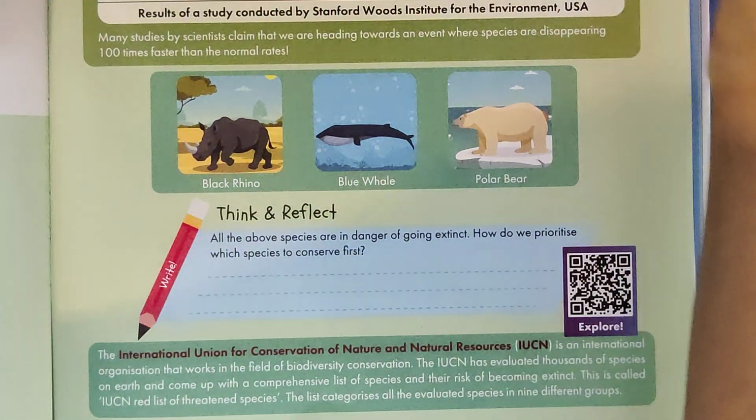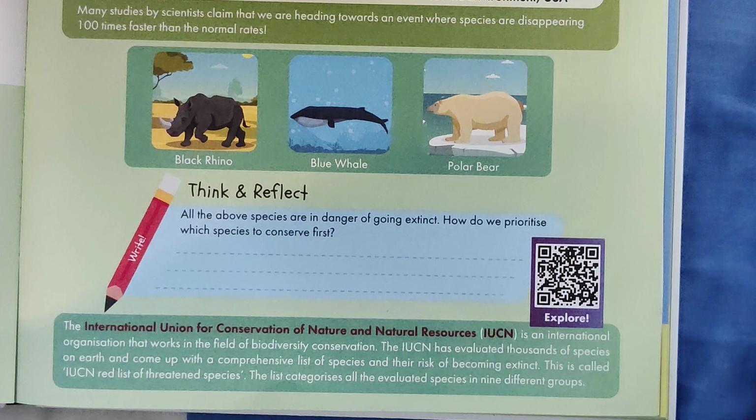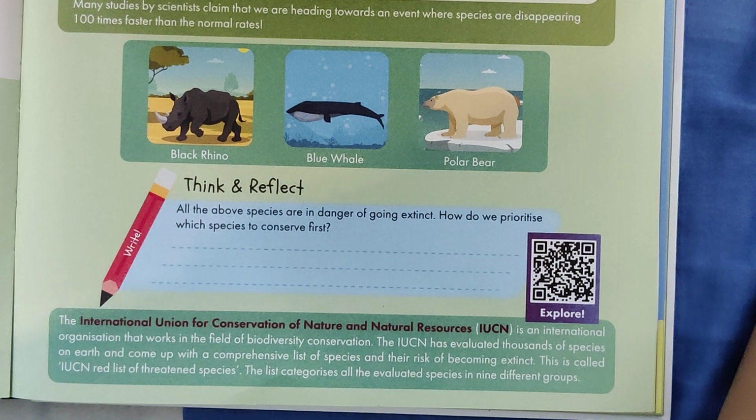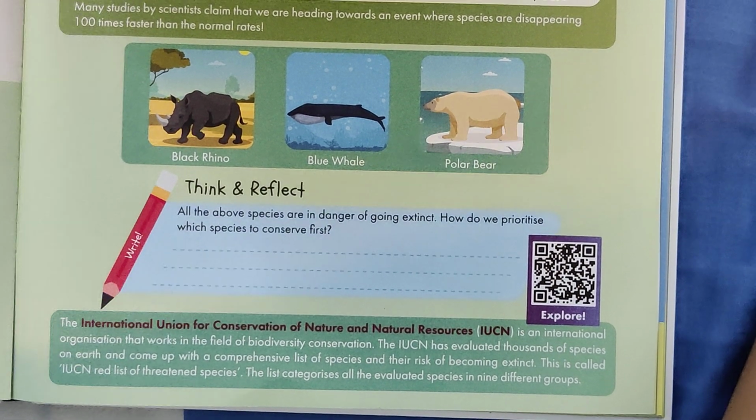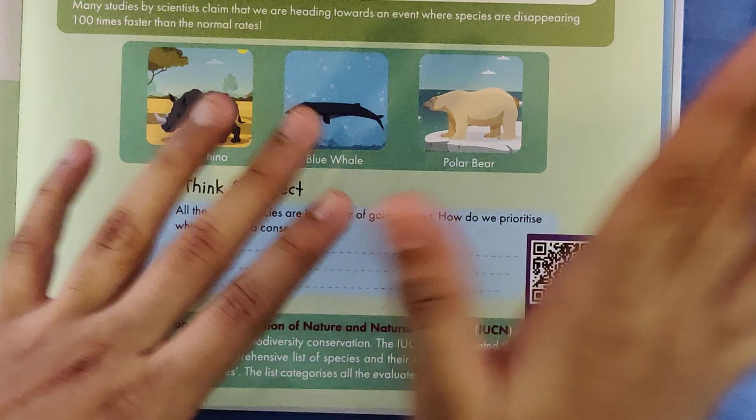So what do you see in these images, which show the black rhino, blue whale, and the polar bear? All of the above species are in danger. They are going to get extinct. How do we save them? How do we conserve them? What can we do?